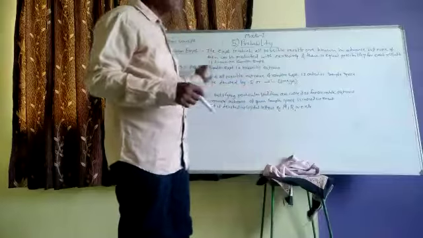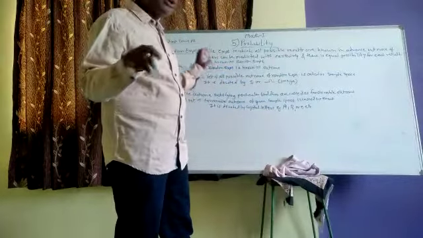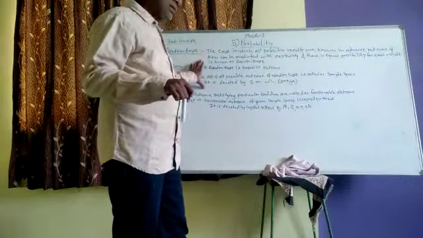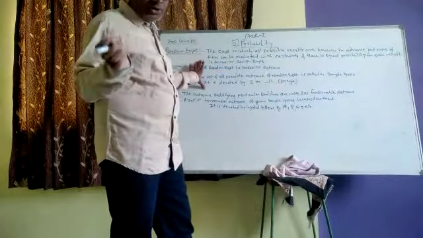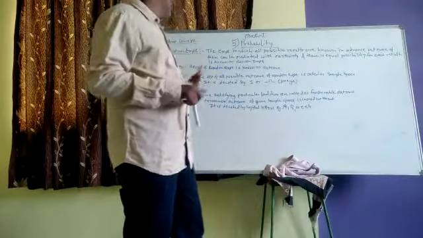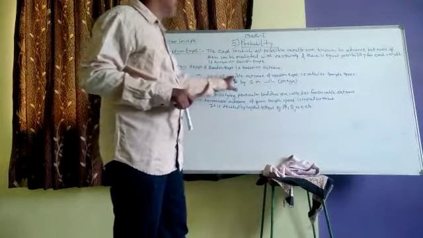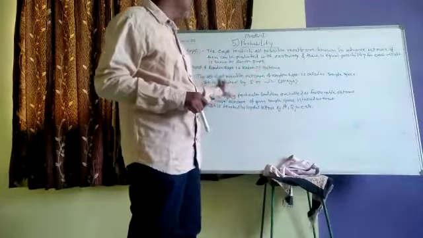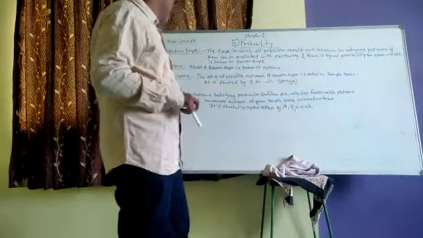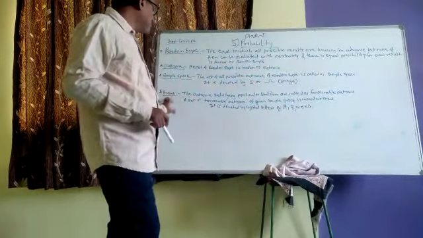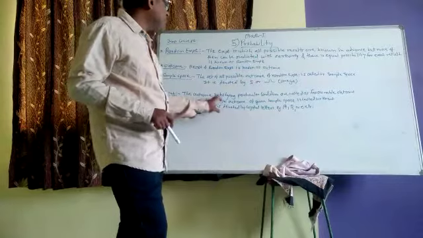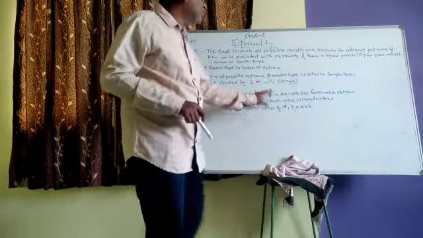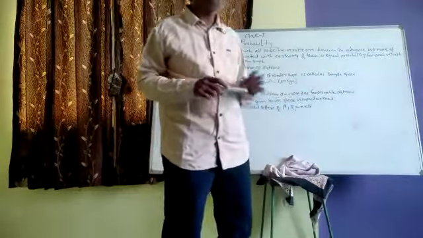All these concepts are written in your textbook. You can note them down from this or from your textbook. The set of all possible outcomes of a random experiment is called the sample space, denoted by S or omega. Last one is event. An outcome satisfying a particular condition is called a favorable outcome.